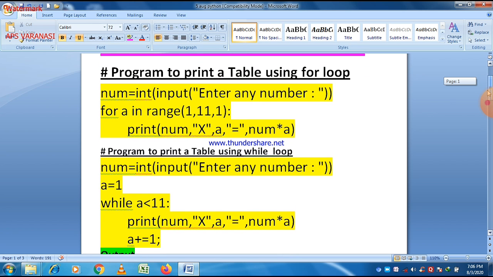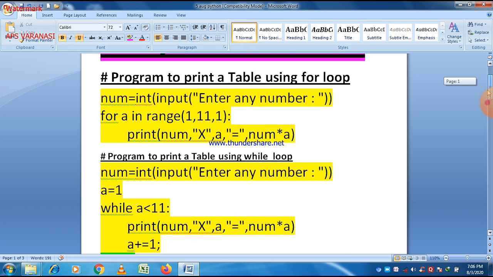As you know, there are three conditions in a loop. First of all, initialization, then the checking condition, and then increment and decrement. These three conditions are given together in the case of a for loop, where there is a use of the range function.